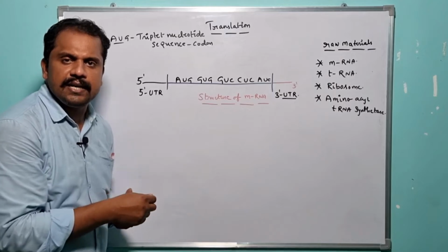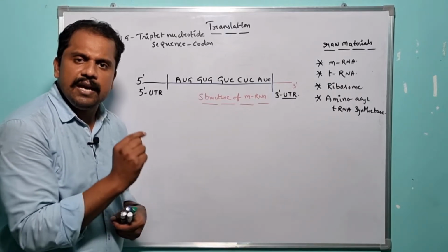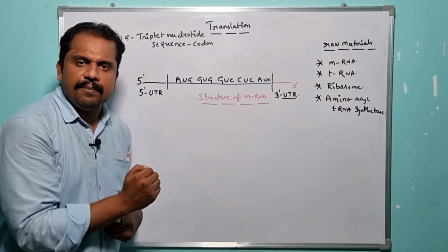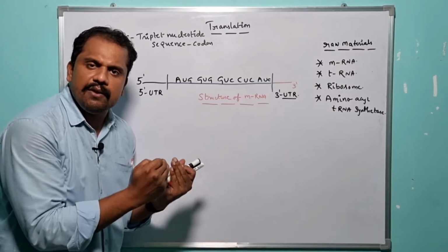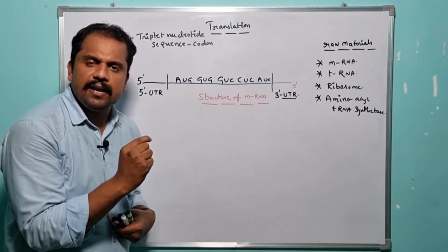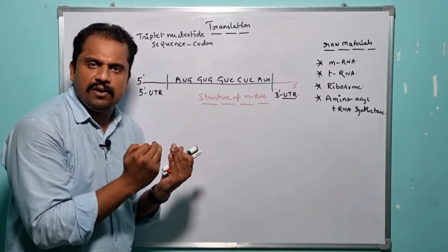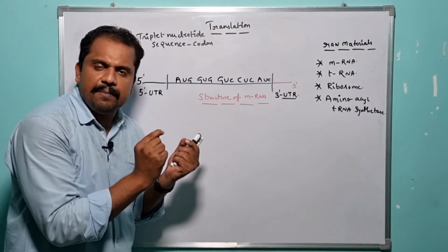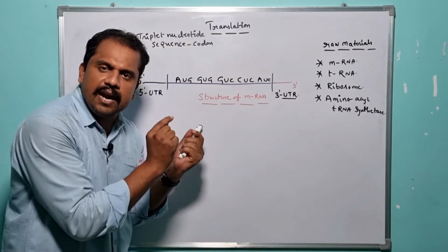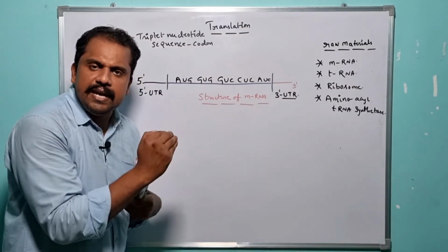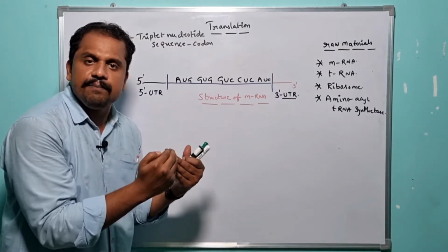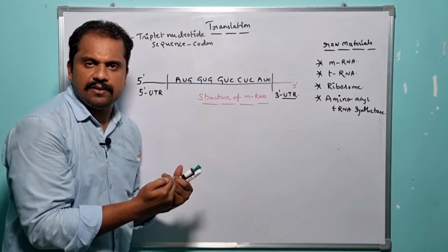So here we need to understand one more important key point in the mRNA. In the case of the mRNA, either in prokaryotes or in eukaryotes, the specific mRNA contains a series of codons. The specific mRNA not only contains a series of codons, in addition to the series of sense codons, it also contains stop codons or termination codons, right?